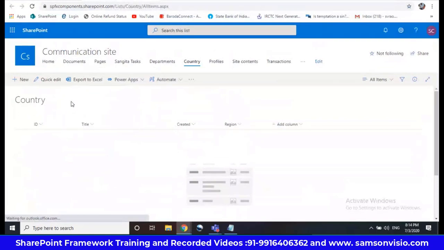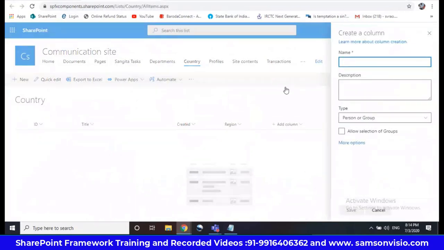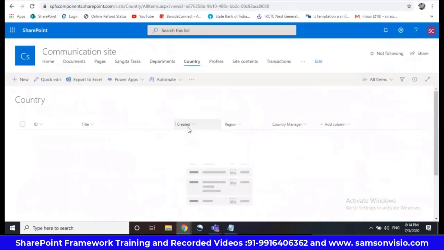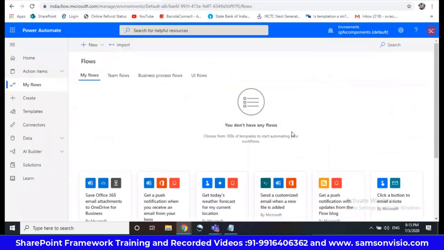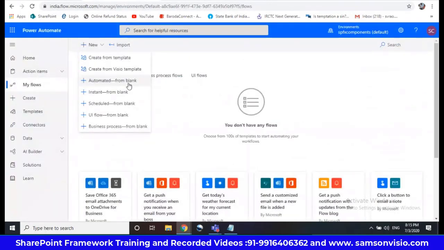Okay, for example, I am going to create a country item. If it is created by default, maybe I will add one more column, person. So by default, when we create the item, it should trigger a mail to the country manager. That means we are automating the process. When you add the item, the email should be triggered automatically.